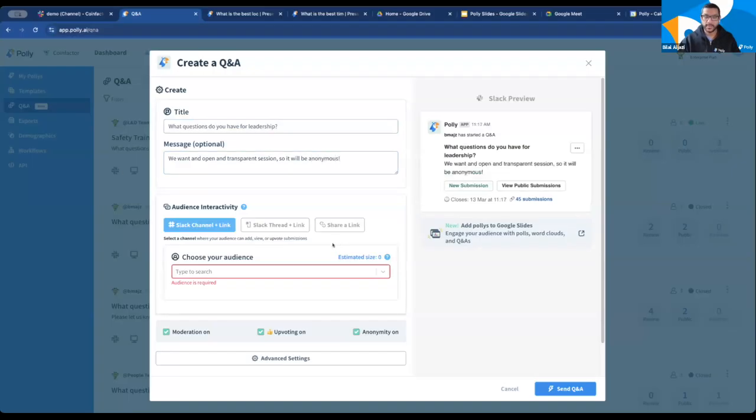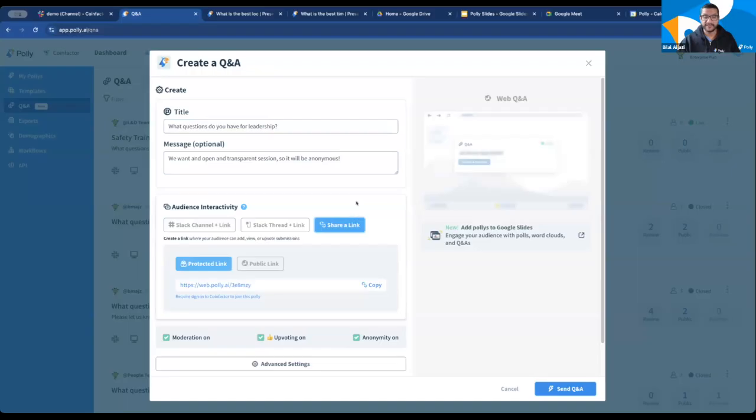One relatively new option that we've added is the ability to have a link-only Q&A. This is something we had heard feedback on, where some folks said, hey, I don't want to send this into a channel, it ends up being too noisy for me. Or we're migrating off of a tool that works with a link and we want to maintain that experience for our existing users. You can just share the link directly in Slack or Teams or wherever you want. It works like a web link works anywhere else.